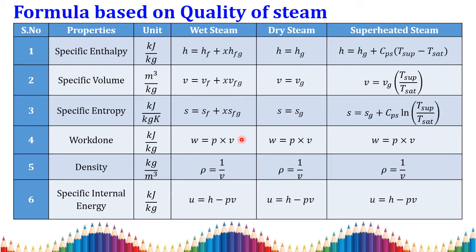But the specific volume will vary according to these three different conditions. Also, specific volume is the reciprocal of density, or density can be written as 1 by specific volume, in all three cases of the quality of the steam. Then the specific internal energy can be determined by the relation H is equal to U plus PV. So we can write U, specific internal energy, is equal to H minus PV. So this H, the specific enthalpy, and the specific volume will depend on these formulas.